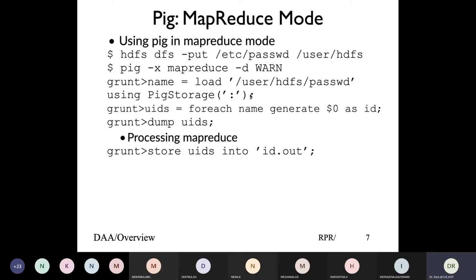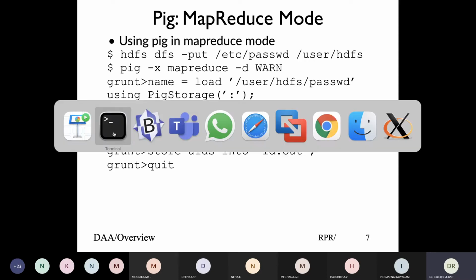If I want to get the result and store it back into a file, like load reads from the file, store puts back into the file. But once you store into a directory name, this is always a directory name. So anything you give, it will create a directory, IDs.out, in the same way like my HDFS work, with success and part 0, part 1, something of that kind. So let's look at that part as well, and then we can proceed.